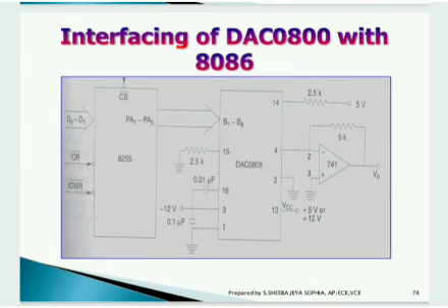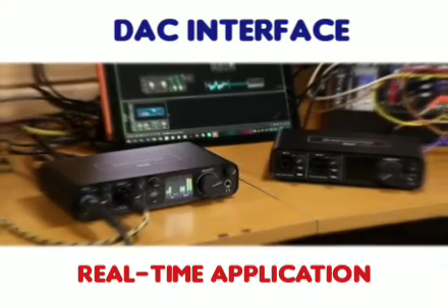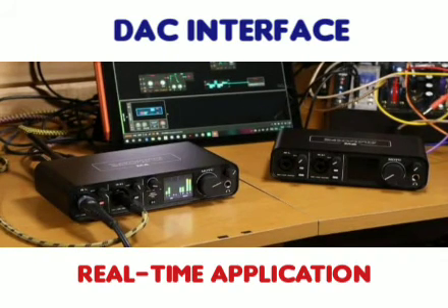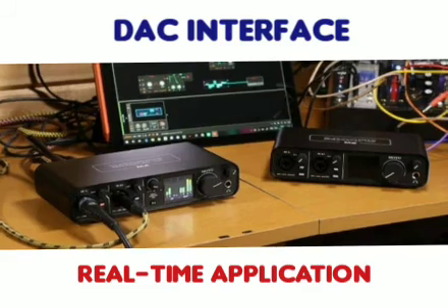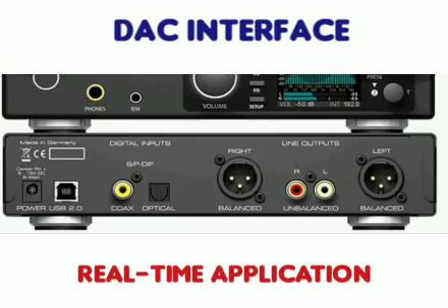So that's all about digital to analog and analog to digital conversion. Talking about the real-time implementation, as I mentioned in the introduction, ADC and DAC are used mainly for all communication signal conversion purposes. For example, telephone signals and any speech signal. At the transmitting end it is converted from analog to digital, and at the receiving end it is again converted back to analog signals for the receiver.